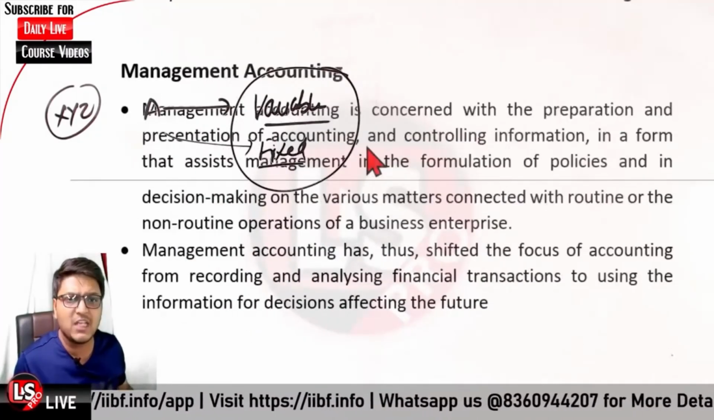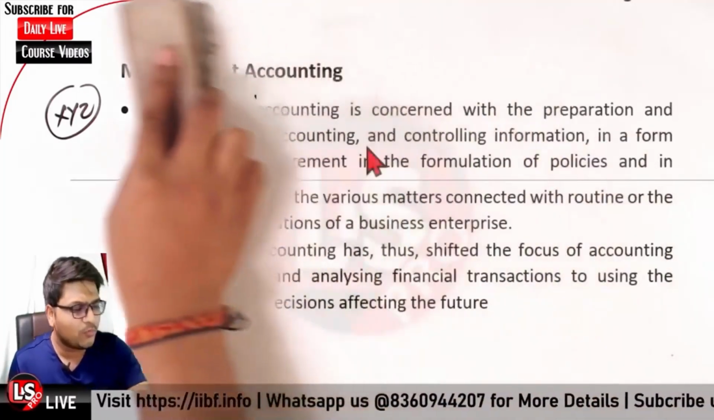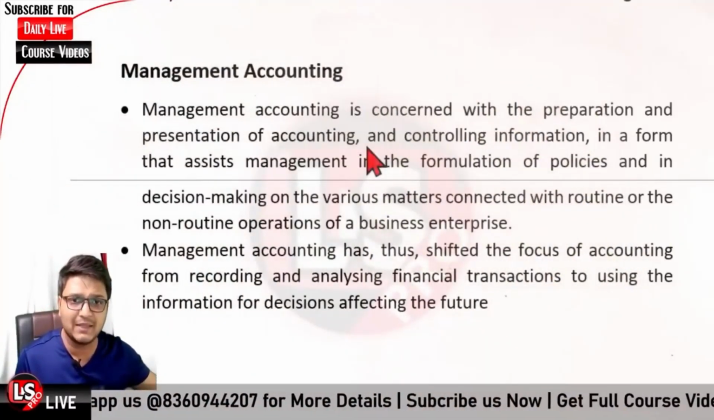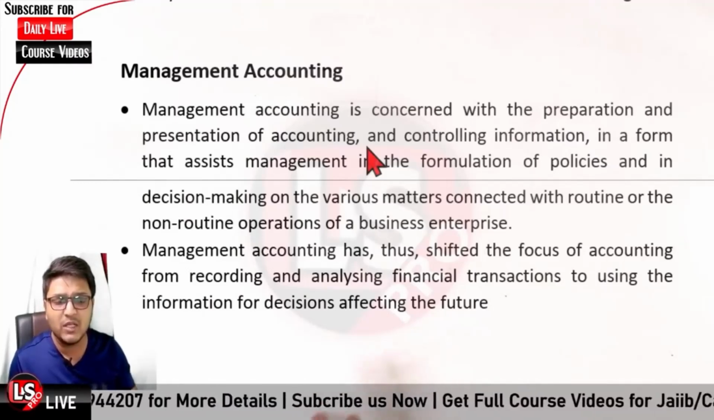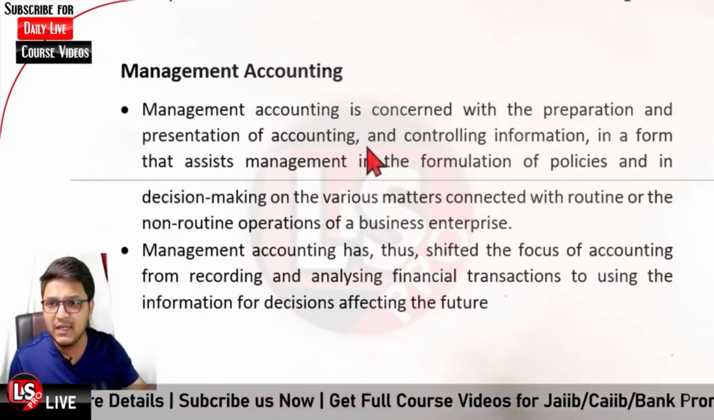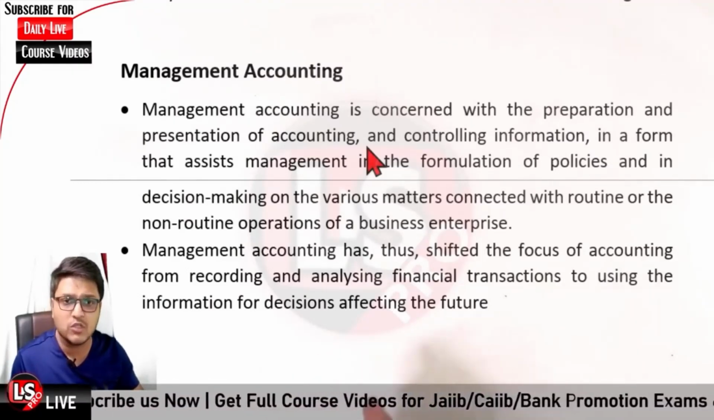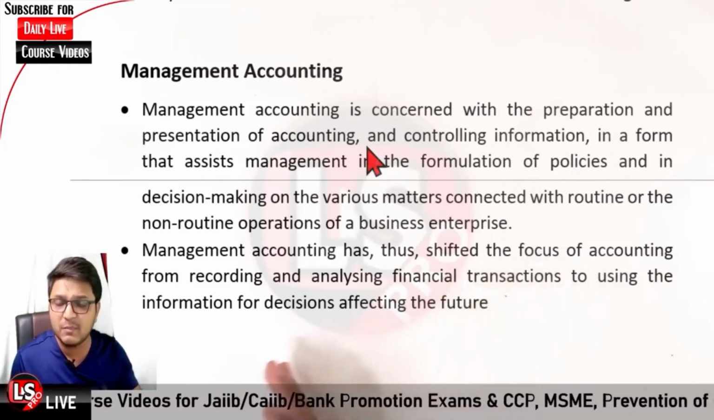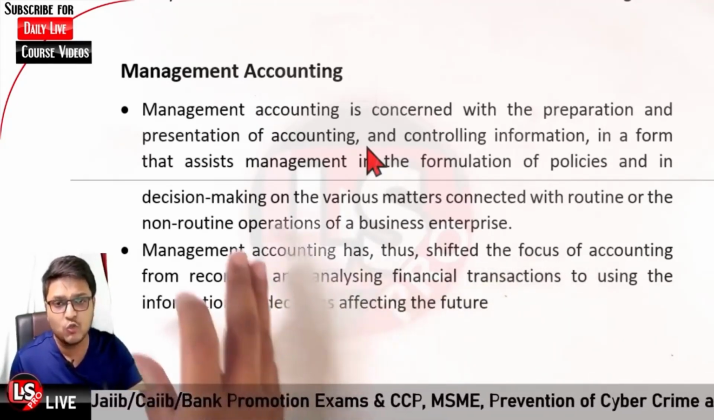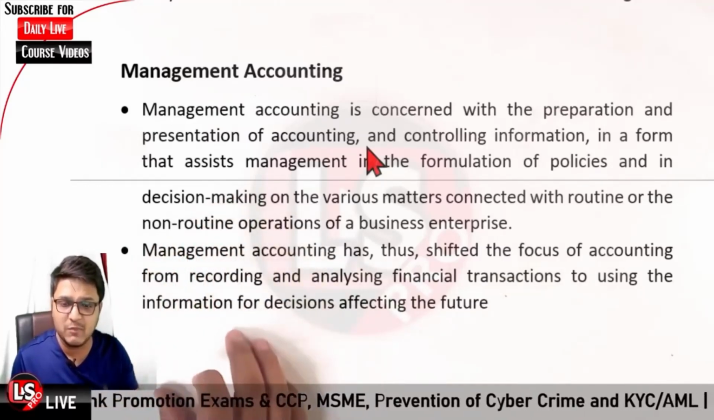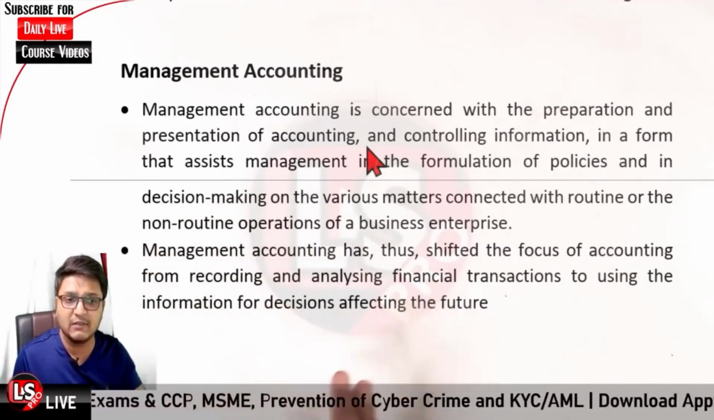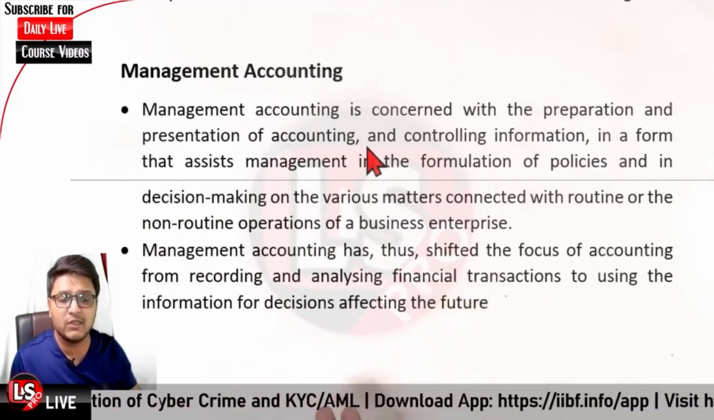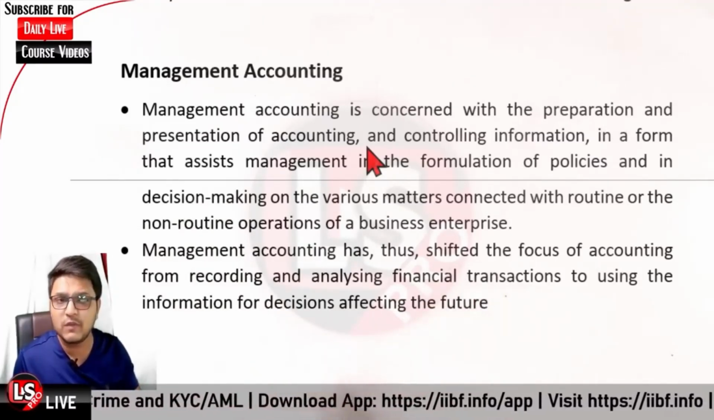Then it is management accounting. What is management accounting? In the case of big corporates or companies, or even the banking system, management accounting is basically concerned with presenting the accounts of the firm or company to the management itself, so that they could make decisions based upon those statements. When the management has the different statements regarding the company, they can take different decisions related to various matters connected with the routine or non-routine operations of the business enterprise.